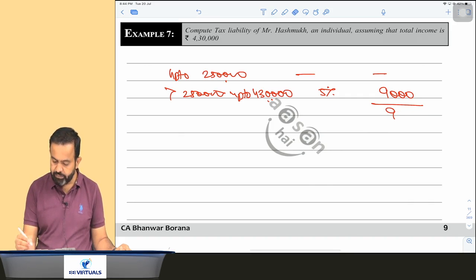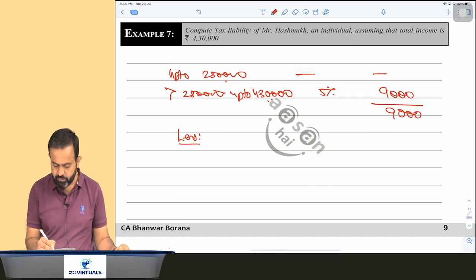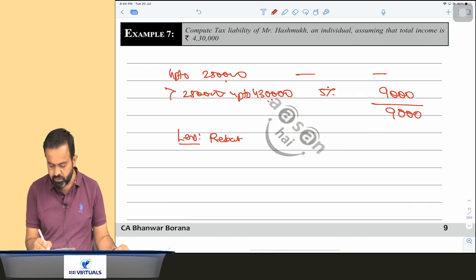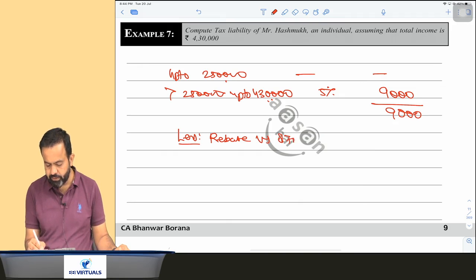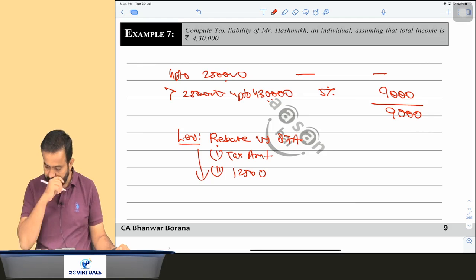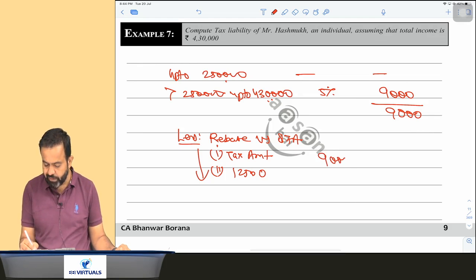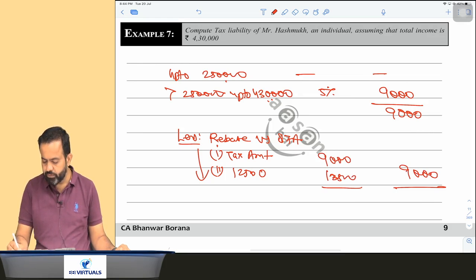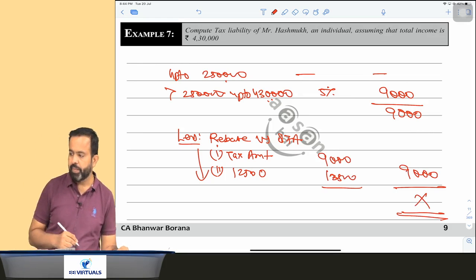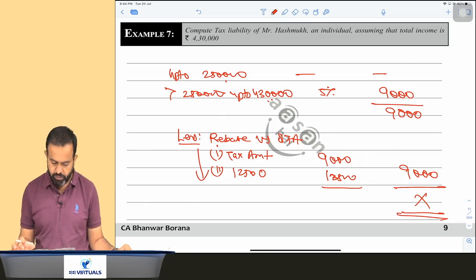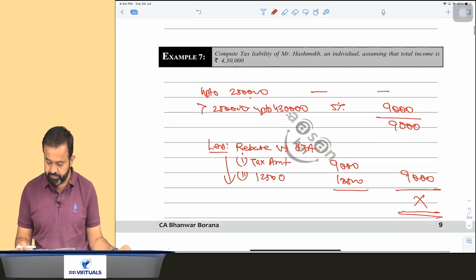So just write here: less, rebate under section 87A, and that rebate is tax amount or 12,500, whichever is lower. Here the tax amount is 9,000 and 12,500. The lower comes to 9,000, so there will be no tax. No tax in example number 7.